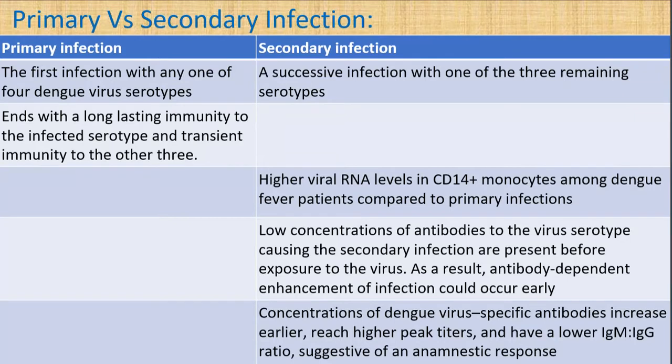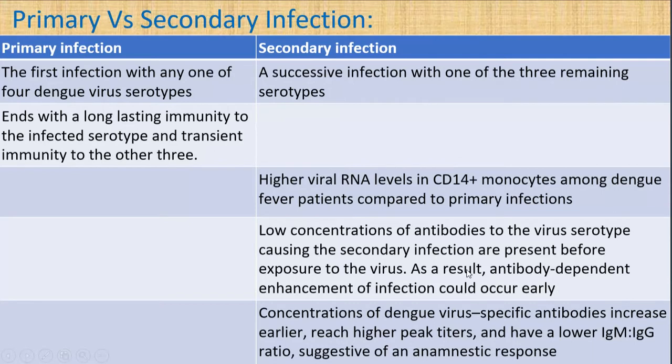The concentration of the dengue virus-specific antibodies increases earlier, reaches higher peak titers, and has a lower IgM to IgG ratio, suggestive of an anamnestic response. So, a successive infection with one of the three remaining serotypes is what we call secondary infection, and they have a very low concentration of antibodies, leading to antibody-dependent enhancement of the infections.